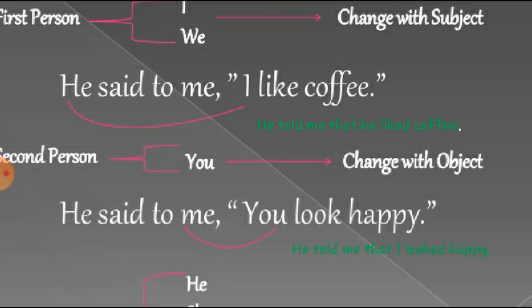The indirect speech of he said to me, I like coffee is: he told me that he liked coffee. Here I is changed into he, because I is the first person and the subject of the reporting speech is he. That's why I is changed according to the subject of the reporting speech.